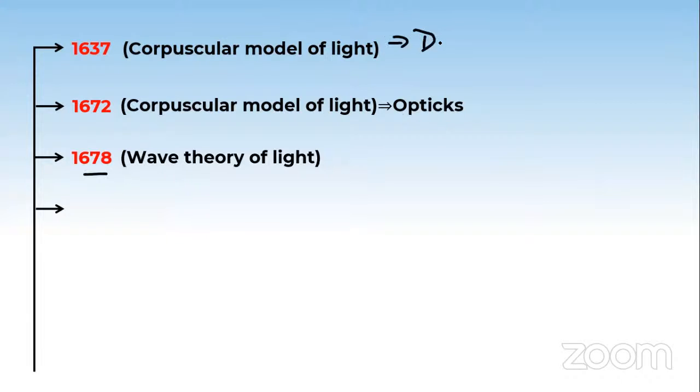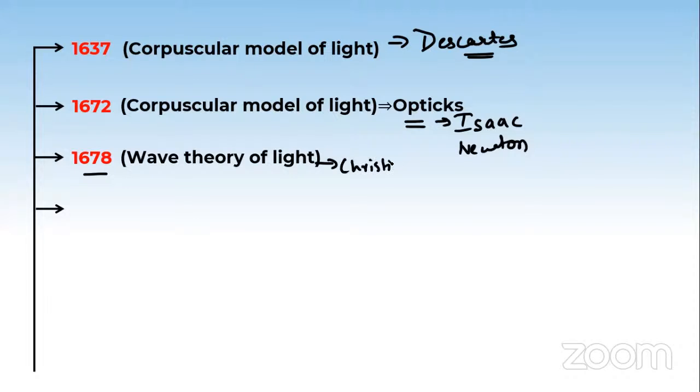Descartes, 1637 to 1672. Isaac Newton, the famous father of classical mechanics. And then comes the wave theory of light by Dutch physicist Christian Huygens.